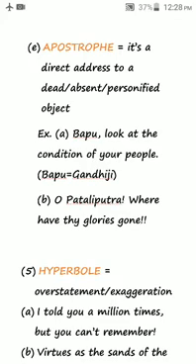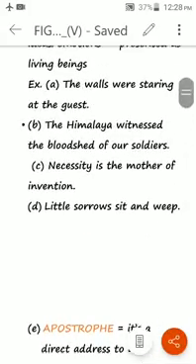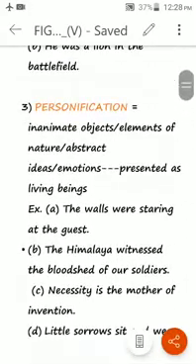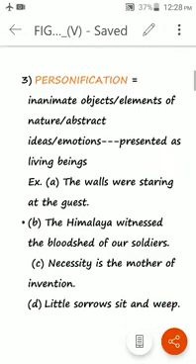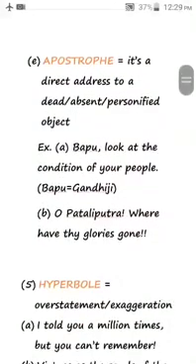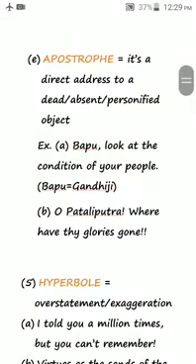Now see the similarity between personification and apostrophe, that in apostrophe, if the thing which has been addressed is not a person, and inanimate objects or idea, all the things which have been mentioned here in personification, inanimate objects, elements of nature, abstract ideas, emotions, if they are not only presented as living beings but also being addressed or called, it would become apostrophe.